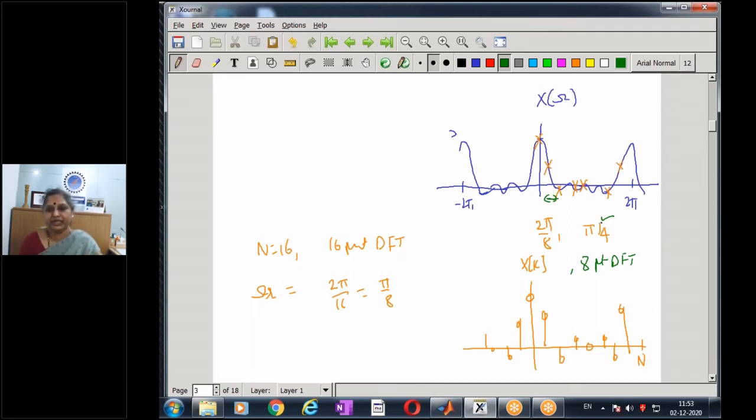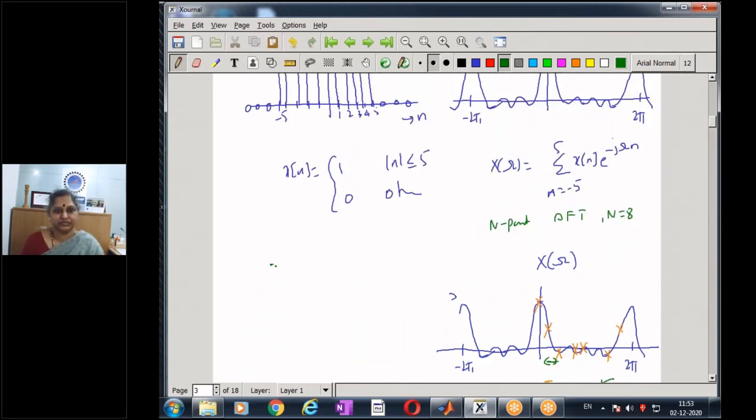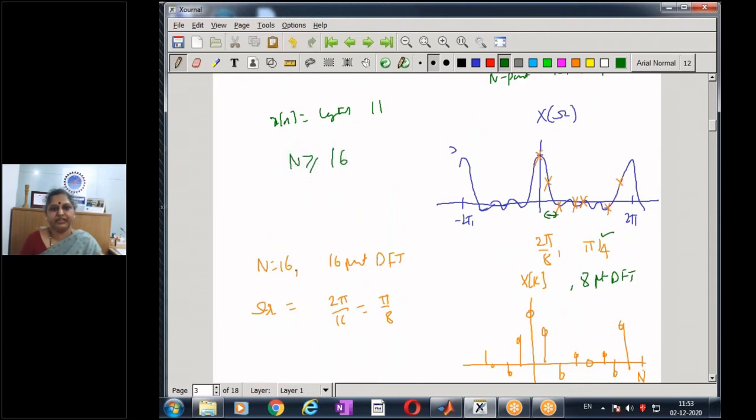But then I cannot do an 8-point DFT because in this example, my sequence x of n is of length 11, -5 to +5. So I should take an n which is greater than or equal to 11. So let us take a 16-point DFT. If I take a 16-point DFT, what happens to my resolution, or the spacing between two consecutive spectral components that I sample? It is going to be 2 pi by 16, or a resolution of pi by 8. And I'm going to get my 16-point DFT of my sequence x of n.